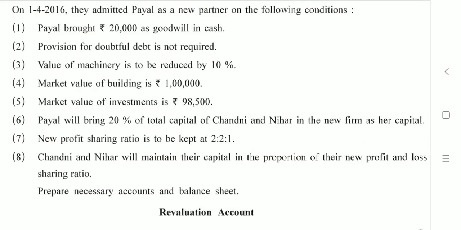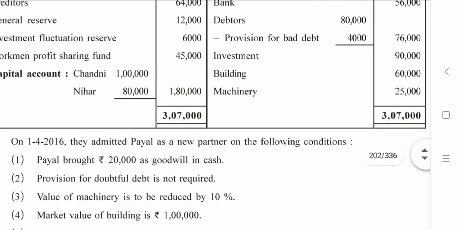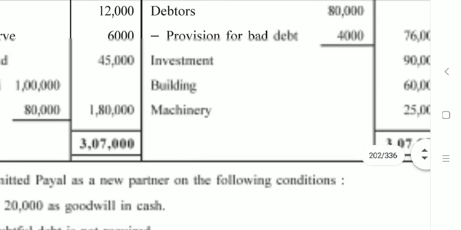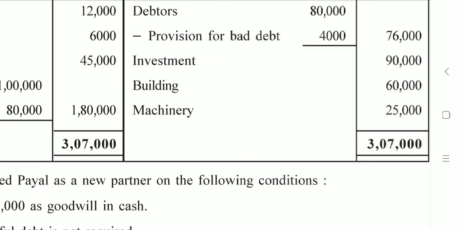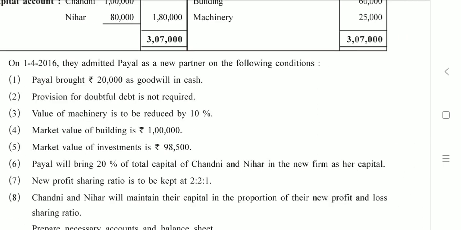Alright, fifth adjustment. Market value of investments is rupees 98,500. Let us check what is mentioned in the balance sheet. Investments, you can see it is 90,000 and the market value is 98,500. So obviously the value has increased.